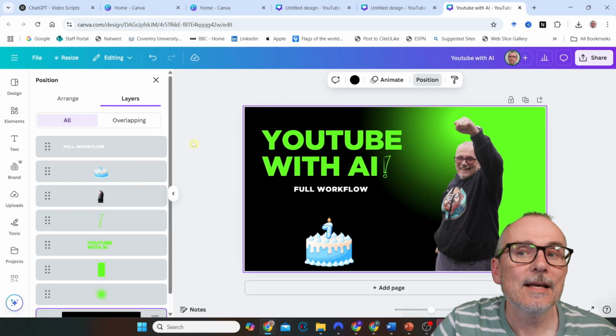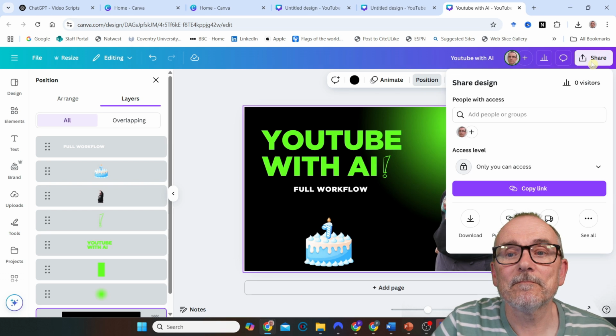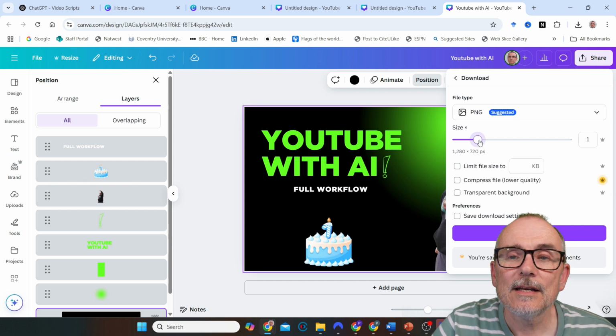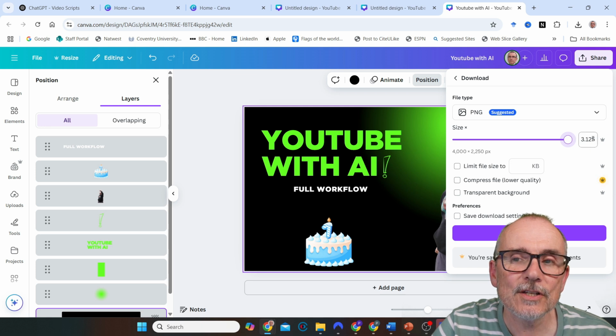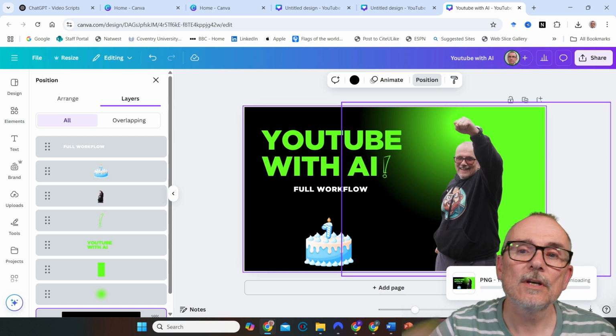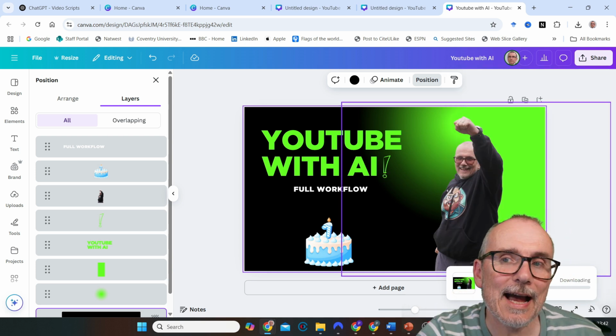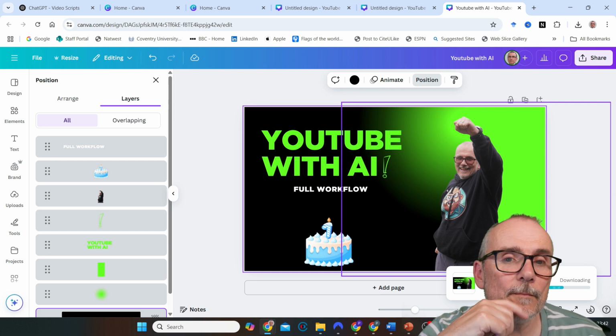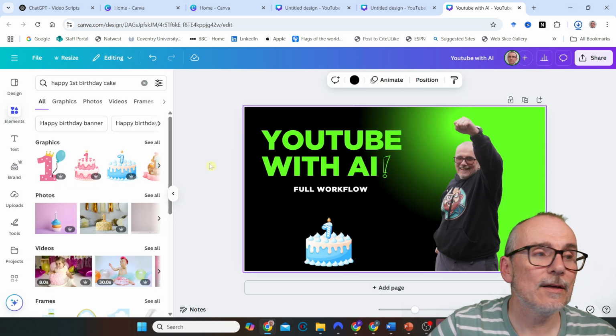Okay. And then I just download it. What I usually do, it might be of interest to you. I think the size is limited to 2 megabytes. So what I do is I move the size right over here so I get the largest quality, and then I limit it to 2000 here, and then download. Then I get the largest file I can have to put onto YouTube. There you go. That's how I make my thumbnails.